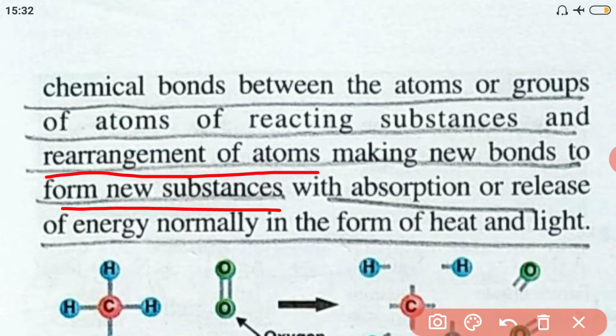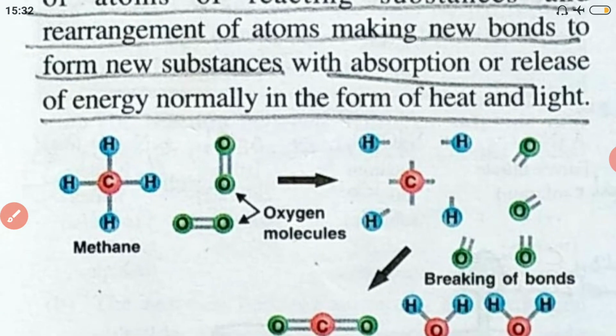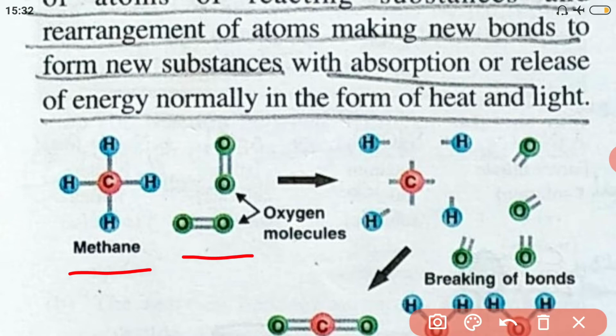Let us try to understand with the help of the example given in your book. Suppose during a reaction between methane and oxygen, we supply heat to methane and oxygen. Because of this heat energy, you can see these small lines, 1, 2, 3, 4. These lines represent bonds. These bonds are broken, and you can see the oxygen bond is also broken. This is because of the energy.